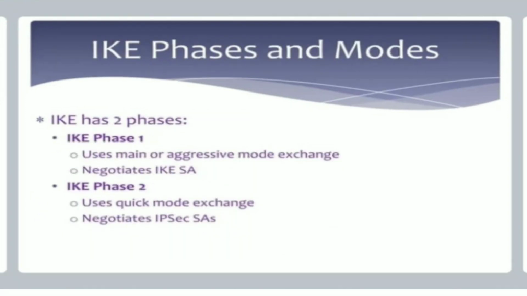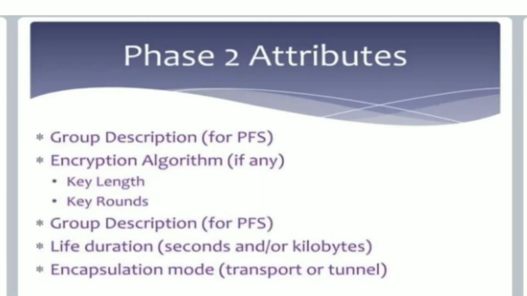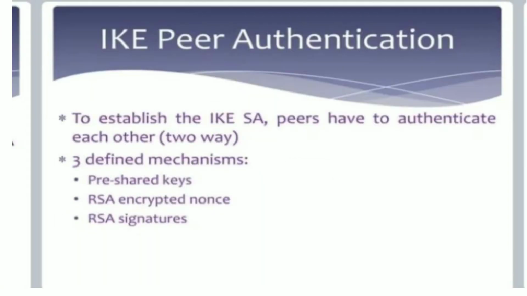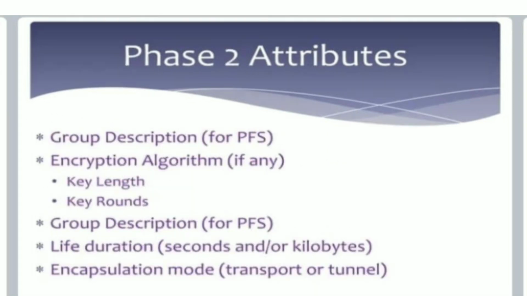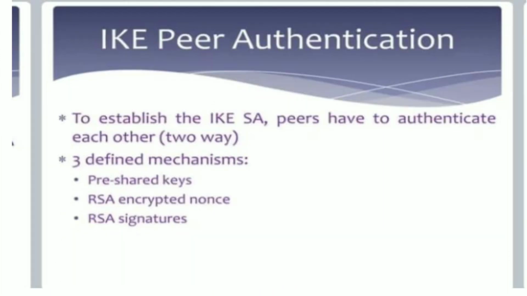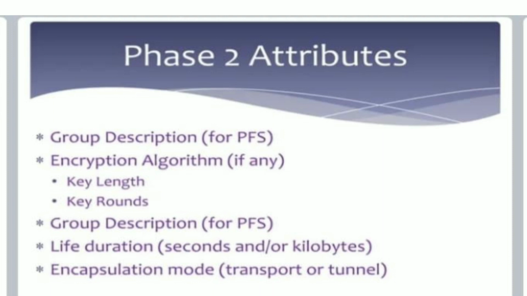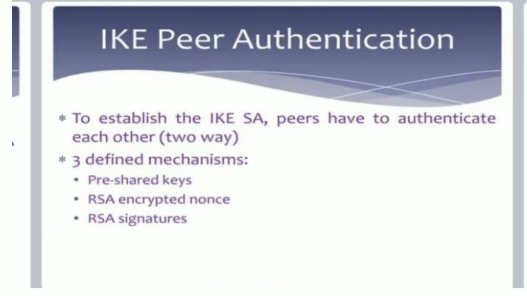In phase 1 we discuss the authentication method, pre-shared keys, digital signature, public key encryption, group description and group types. In phase 2 we discuss group description, encryption algorithm, key length, key rounds, life duration and encapsulation mode.